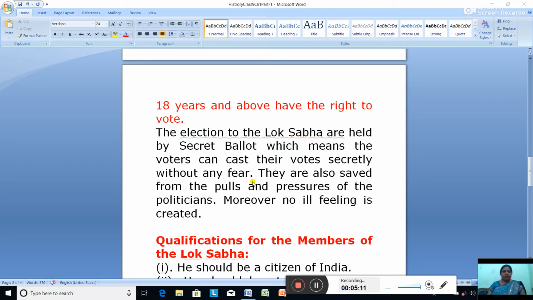They are also saved from the pulls and pressures of the politicians, and moreover, no ill feeling is created. So this is the secret ballot. Why is our vote secret? Because it saves us from the pulls and pressure of the politicians, and no ill feeling is created.